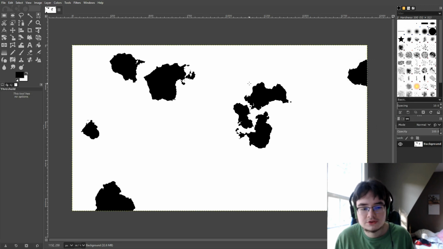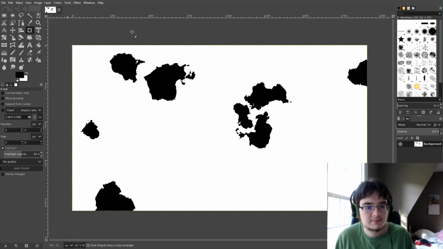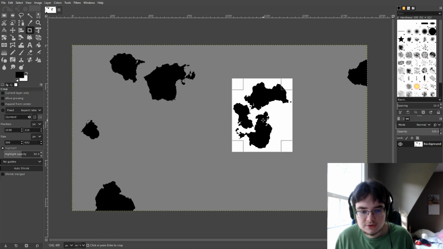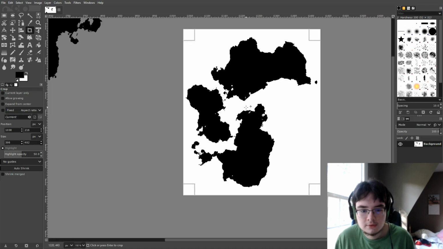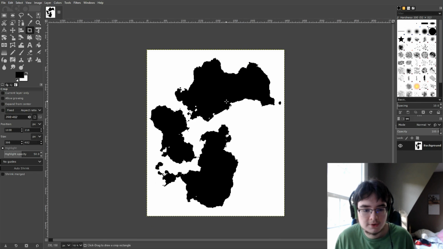And now what we should do is crop this zone out, because this is the only section of the map we're going to be using. In order to do that, we go to Tools, Transform Tools, and then Crop, or press Shift-C, and then just select the part of the map you want to use, and that looks good. We're not missing anything, are we? Okay, we've got all that. Just click, and then it's all cropped.